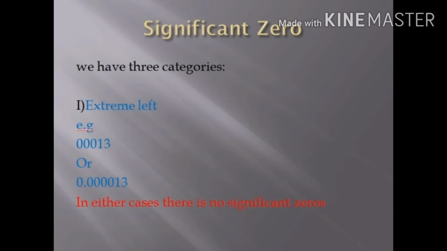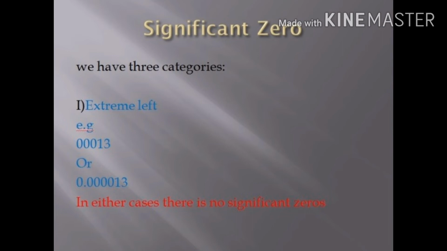First of all, we are going to discuss the extreme left. If the zero is on the extreme left of any digit, for example, 00013, there are two categories: with decimal point and without decimal point.